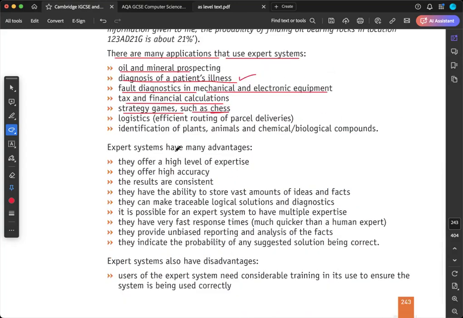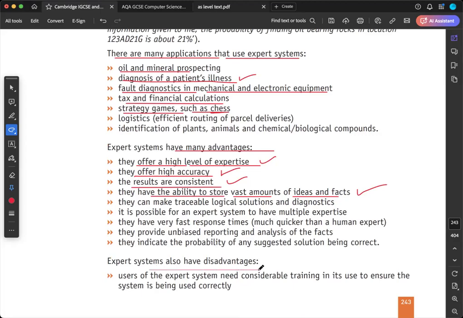So expert systems have many advantages. They offer a high level of expertise. They offer high accuracy. Their results are consistent. They have the ability to store a vast amount of ideas and facts. Yes, this attribute is very important. The computer is able to understand. They have the ability to understand the ideas and facts.